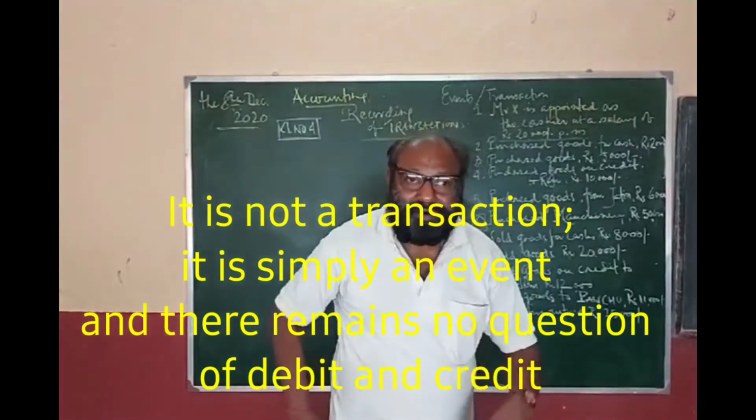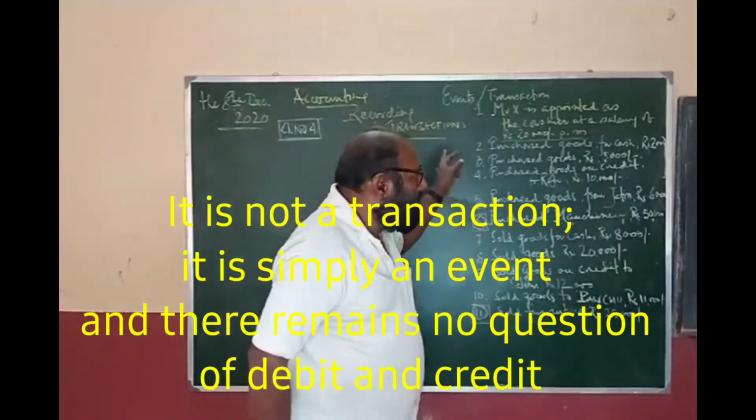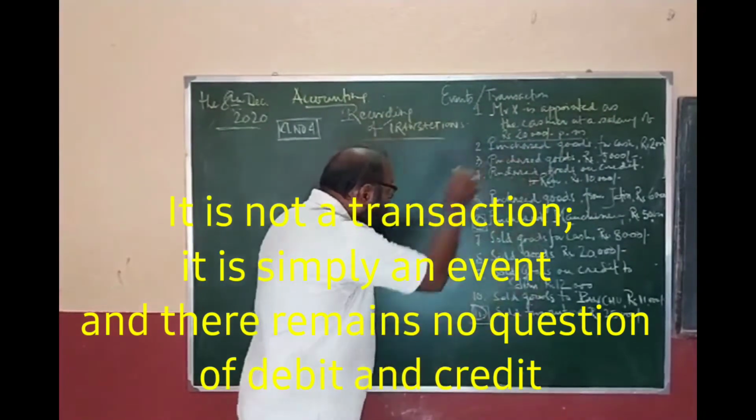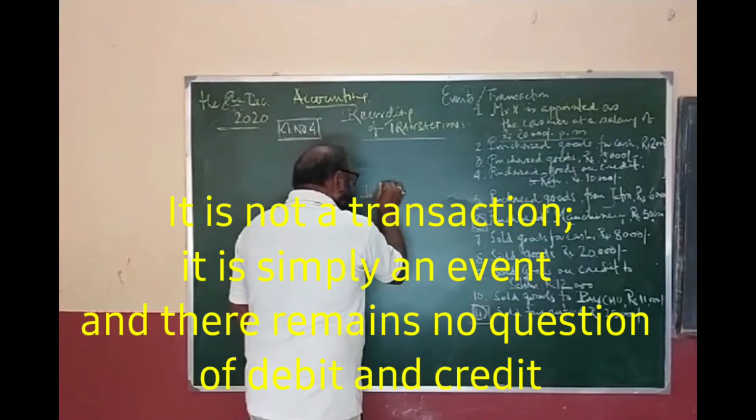When he will be paid the amount, what will we see? What comes in? Nothing is coming in. Then what is going out? Cash is going out. So when the payment is made, it will be cash credit.